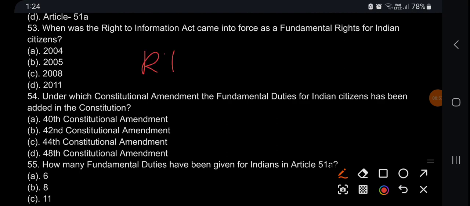When did the Right to Information Act come into force as a right for Indian citizens? RTI, 2005. Under which constitutional amendment were the fundamental duties added to the Indian constitution? Fundamental duties, 42nd. How many fundamental duties have been given to Indians in 51A? 11.